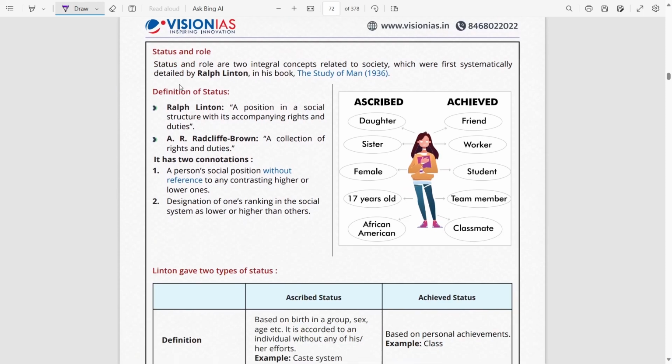Then we have the concept of status and role. This is again a very important concept from this topic. It was given by Ralph Linton. Try to link it with what school this anthropologist belongs to. So do write that in the comments below. So we have two types of both status and role, ascribed and achieved.